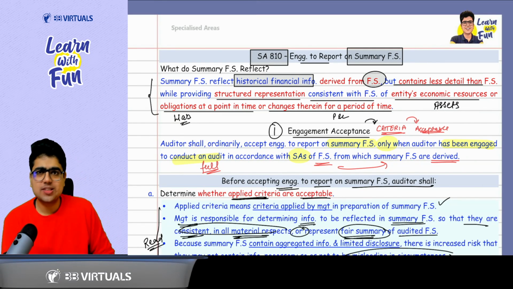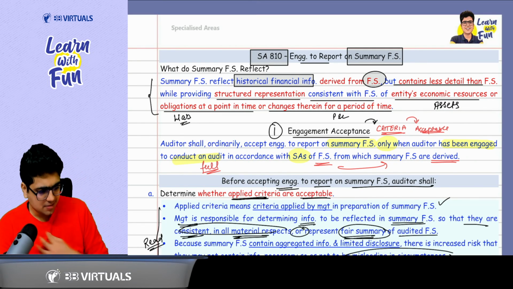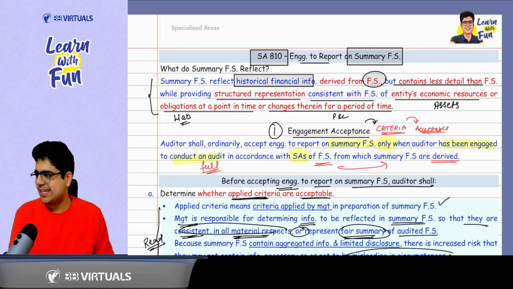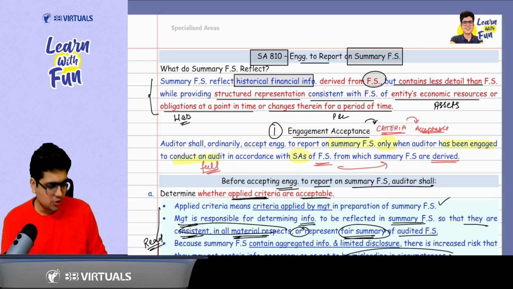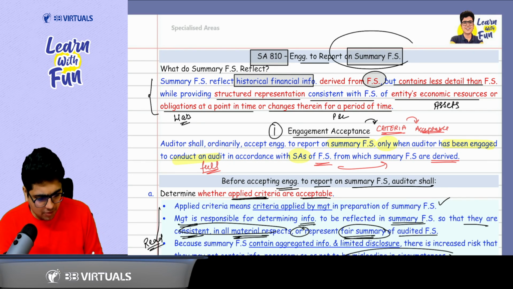So what's up? Welcome to the revision of Essay 810, Engagements to Report on Summary Financial Statement. Before we begin with the essay, first of all, let's understand what a summary financial statement actually is.